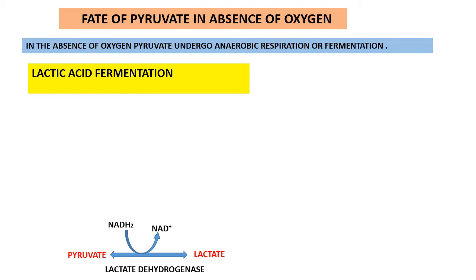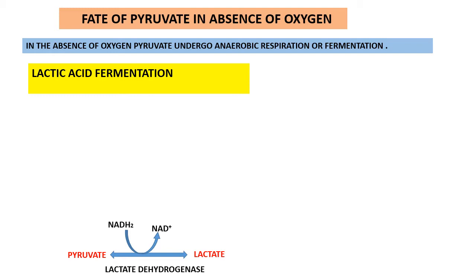Keep in mind that NAD is very important because in the conversion of glyceraldehyde 3-phosphate into 1,3-bisphosphoglycerate, an NAD molecule is used, which produces NADH2. If there is no NAD available at that point of glycolysis, glycolysis cannot go further beyond that point, and the cell will die because the cell will not be able to produce energy.